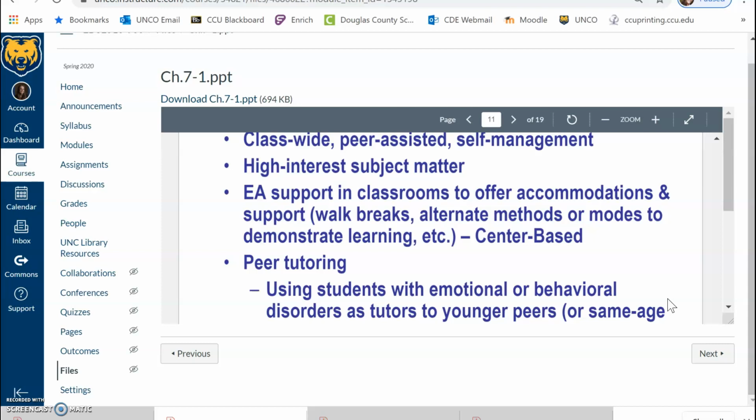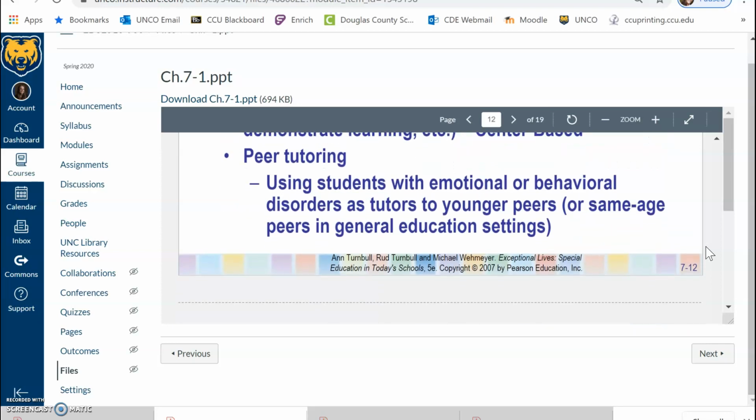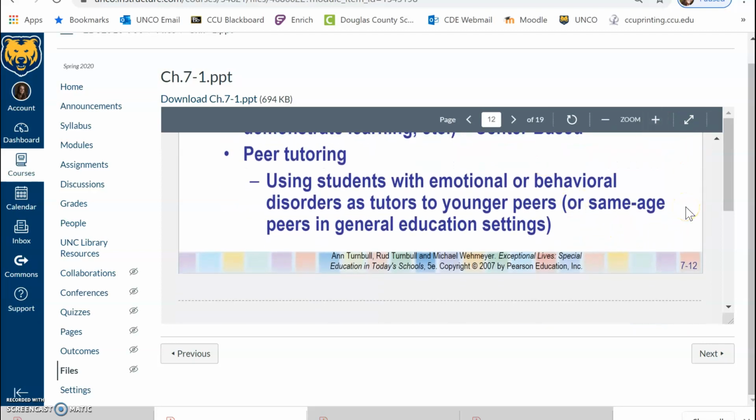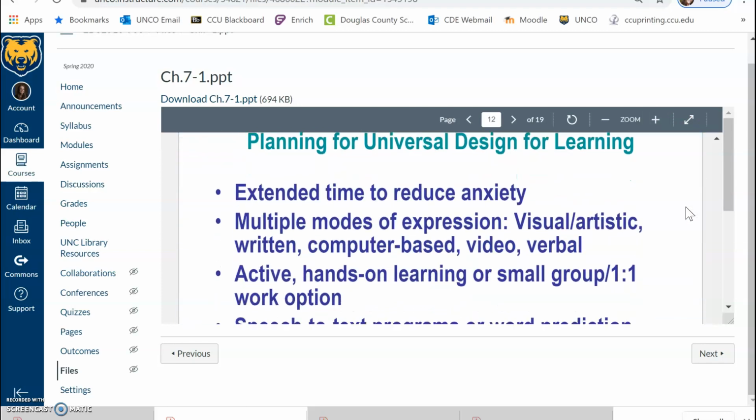You may see value in walking breaks, movement breaks, other methods or modes to demonstrate learning, and that is dependent upon what the student needs, obviously, of course. You may see center-based programming for students with serious emotional disabilities, or they may receive mild to moderate special education services, or they may be in a separate school setting or even in an out-of-district placement, dependent upon the need of the student. Peer tutoring has also been a helpful thing for many students with serious emotional disabilities, getting that leadership opportunity and connecting with others in an educational focus.